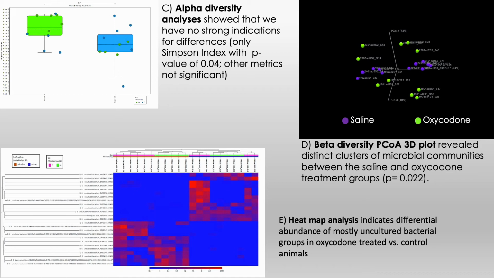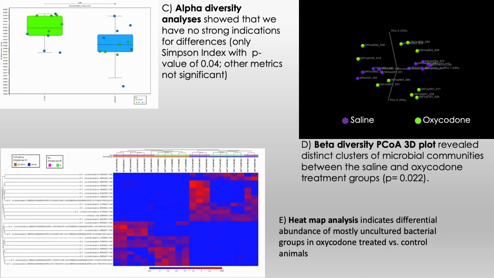We measured alpha diversity using Simpson's index. Simpson's index is a measure of diversity which takes into account the number of species present as well as the relative abundance of each species. With this index, 0 represents infinite diversity and 1 represents no diversity. Figure D shows median values of 0.932 and 0.921 in oxycodone and saline-treated groups respectively, which indicates that there is low diversity within each sample. However, a p-value of 0.04 was found with Simpson's index, but no other metrics were found to be significant.